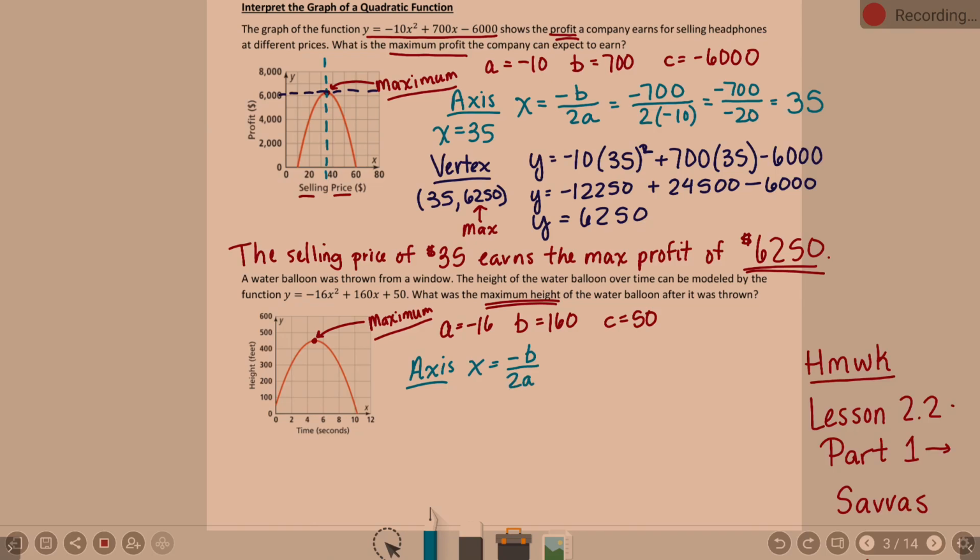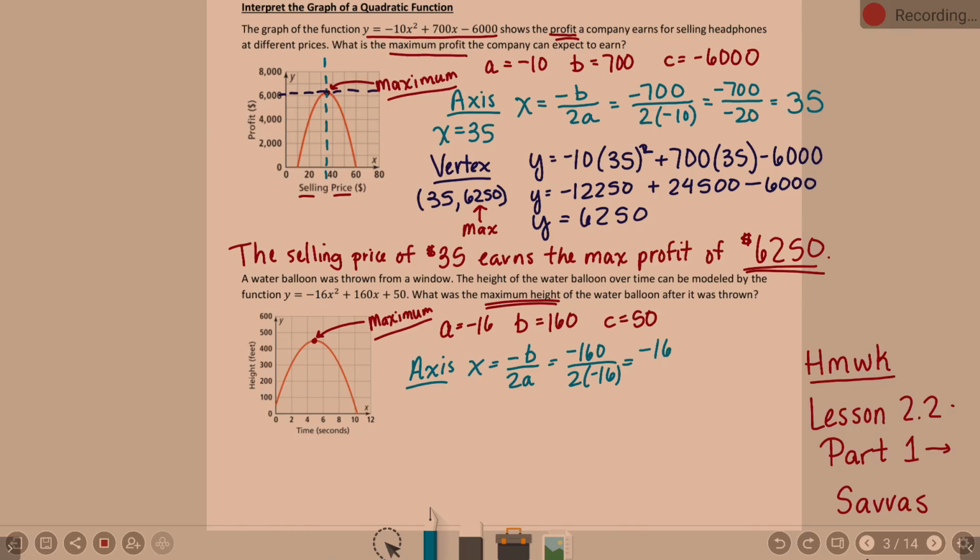Negative b over 2a. No excuses about forgetting that formula. Turn back a page. It's in your notes, yes? No excuses of, oh, I don't remember the formula. It's right there for you in black and white. So, negative b, negative 160 over 2a, 2 times negative 16.